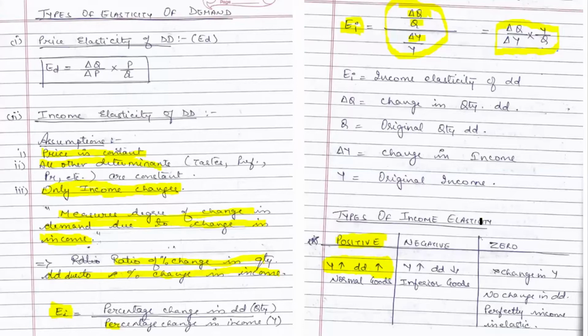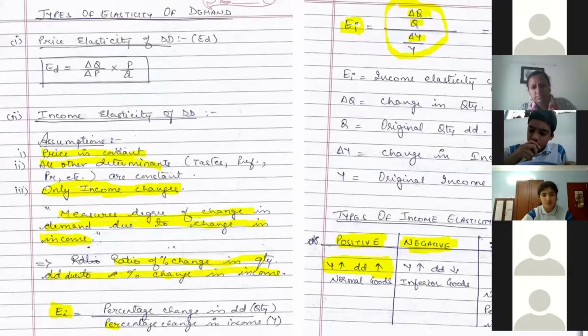Okay. If you get a negative value, this shows an inverse relationship between income and demand. Ma'am, in positive income elasticity, the income and demand are increasing.